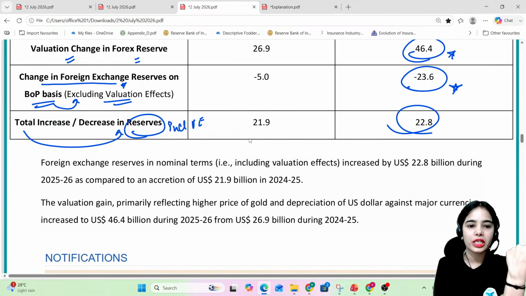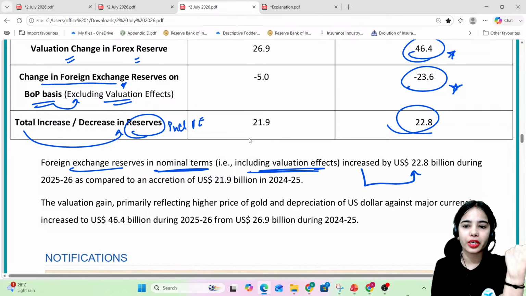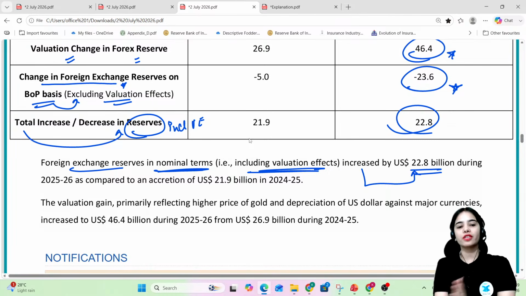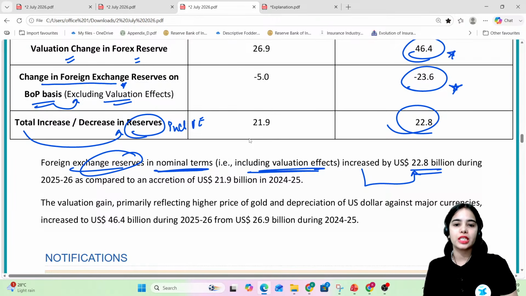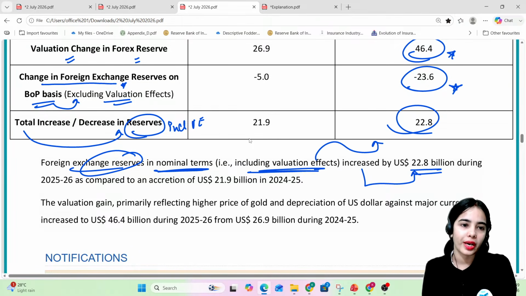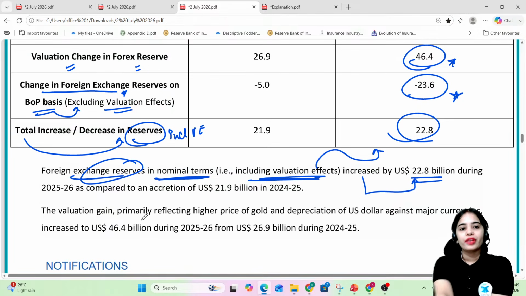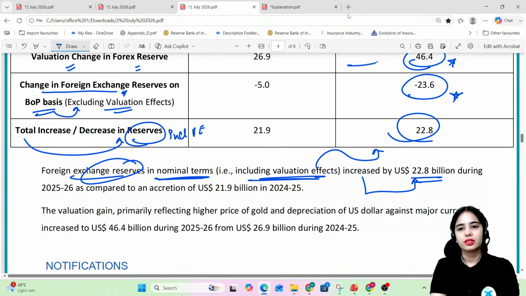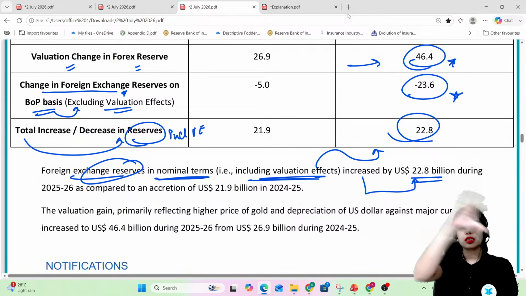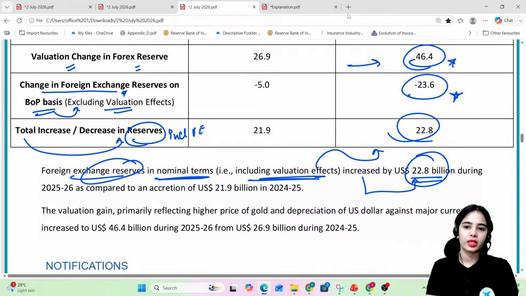So here foreign exchange reserves in nominal terms, including the valuation effect, increased by $22.8 billion. So whenever it is written change in foreign exchange reserves or increase in foreign exchange reserves including the valuation change, you have to tell the final one. If only valuation change is asked, then you can answer this, but including the valuation change means the complete one, that is the final one.